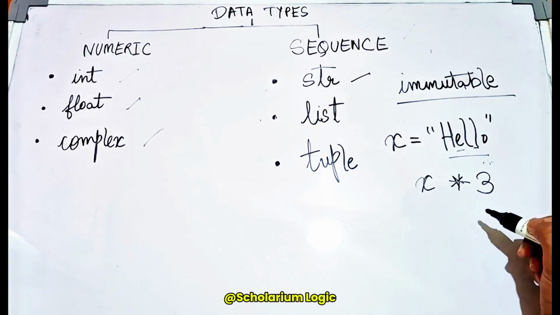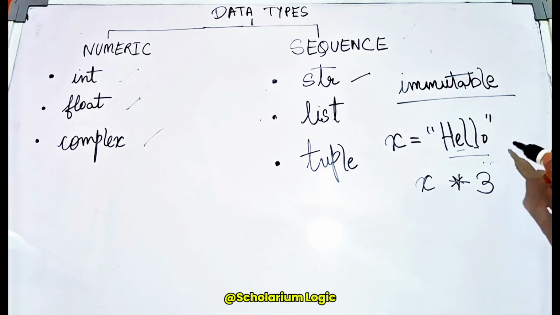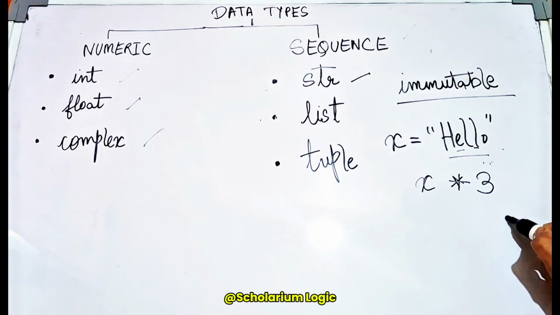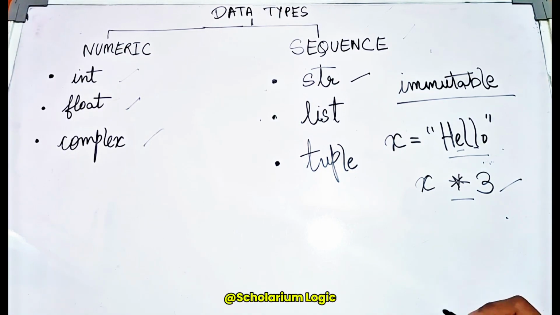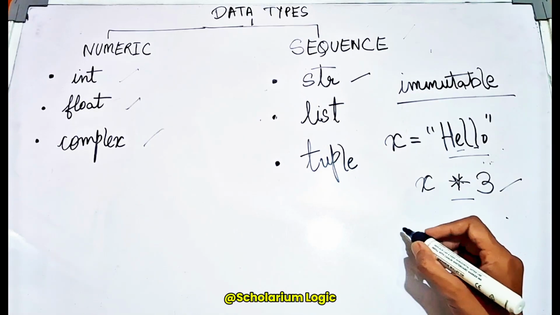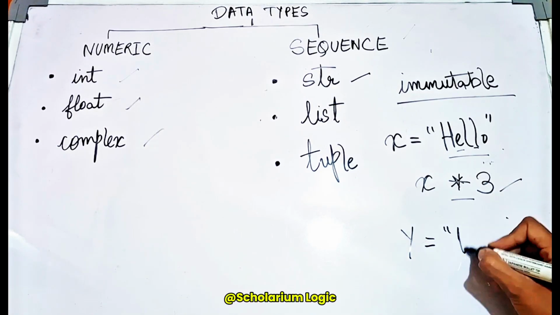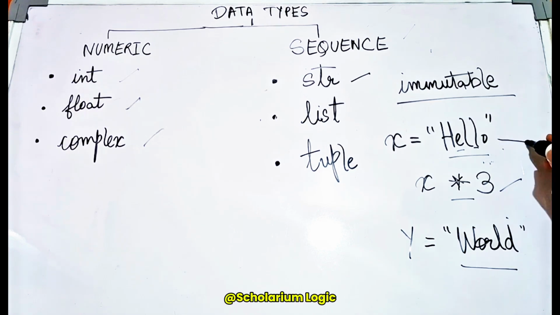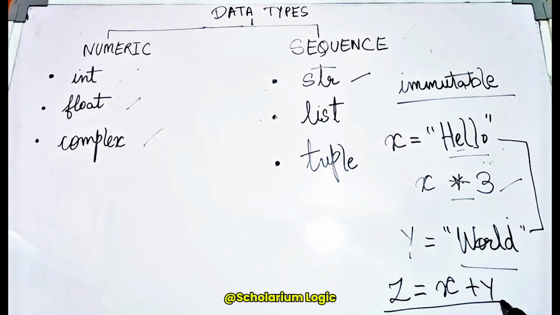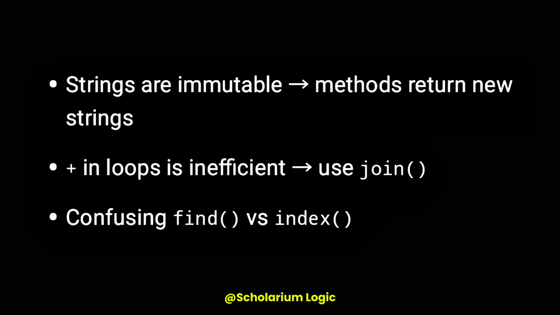If I write 3 here, then we get this string 3 times because I have used the replication operator 3 times. If I use another variable, let's say y, and assign it another string which is world, and now I want to build this string again and mix both of these strings, this command will simply yield hello world.